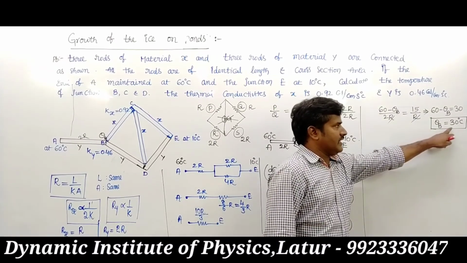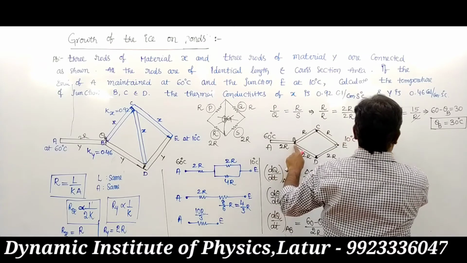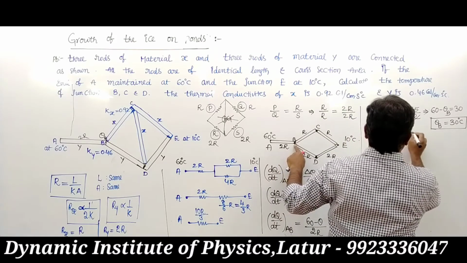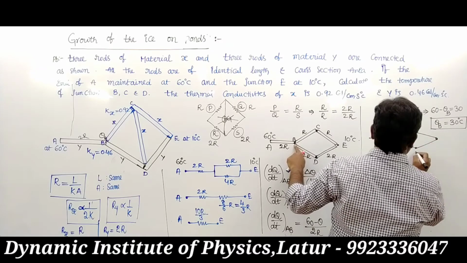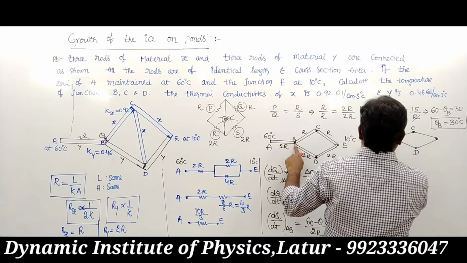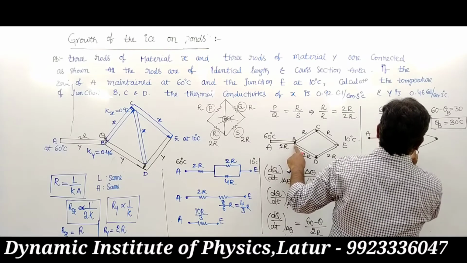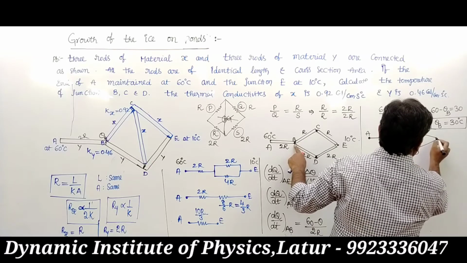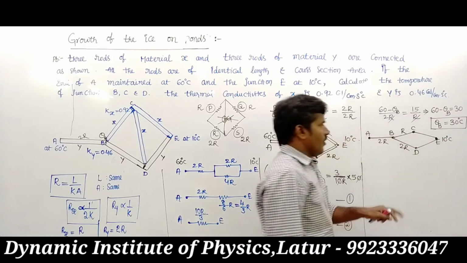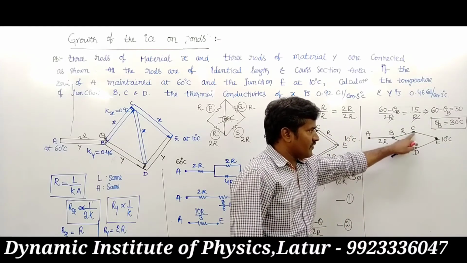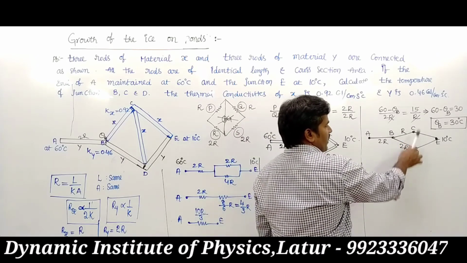Now theta B equals 30 degrees. So this junction B has a temperature we know. We want the temperature of C, and we know the temperature of D. This is B, this is A. This is 2R resistance, and this is R resistance. This temperature we know is 10 degrees centigrade. We want the temperature of theta C and theta D.